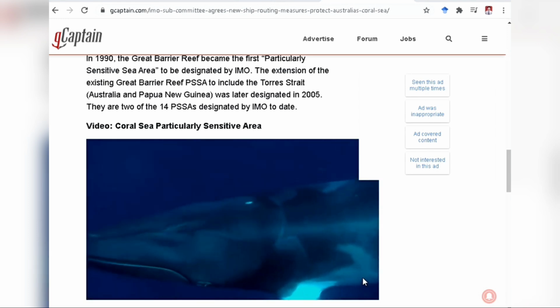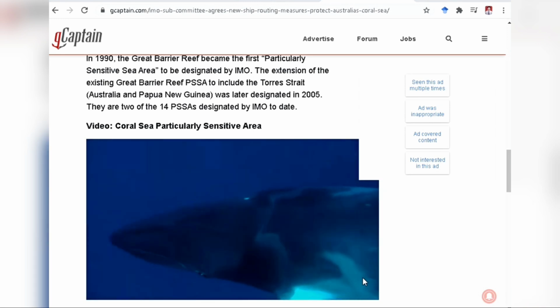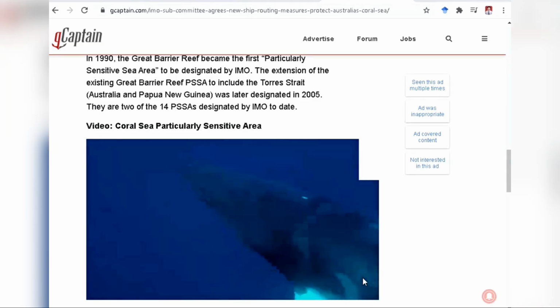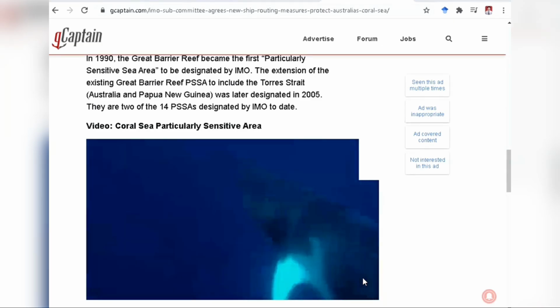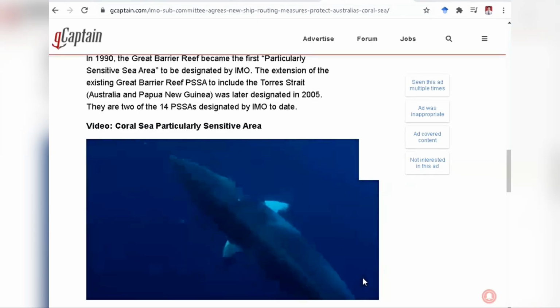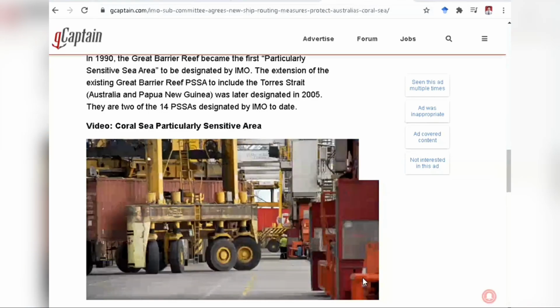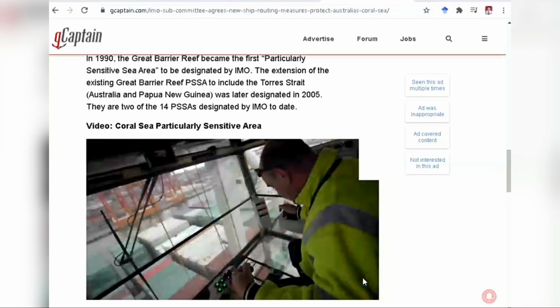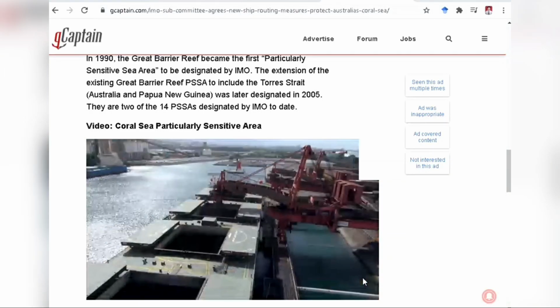In order to ensure that the appropriate level of protection is in place to protect this vulnerable region, the Australian Government continues to monitor shipping volumes to identify potential hazards and areas in need of additional protection. Over time, as the Australian economy has grown, shipping in the Coral Sea has increased.